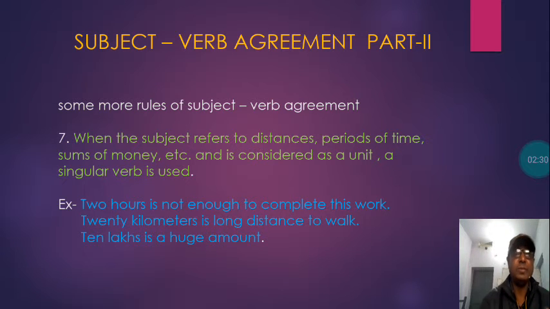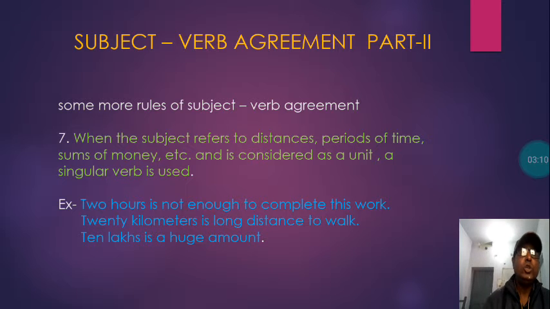This is very simple, that it is called subject-verb agreement. This is agreement between subject and verb. If the subject is singular, the verb will be singular. If the subject is plural, the verb too will be plural. Here some rules are already explained to you, and the 7th rule that I have written is: when the subject refers to distances, periods of time, sums of money, etc., and is considered as a single unit, then a singular verb is used for that one.